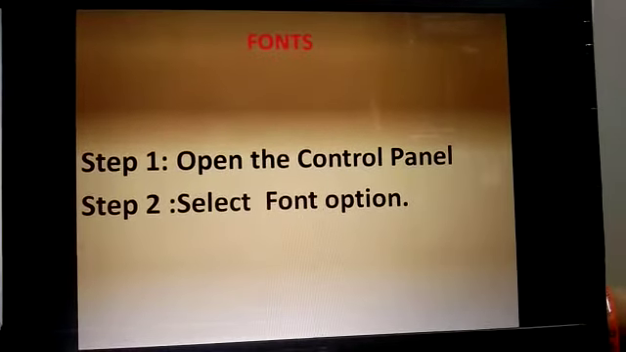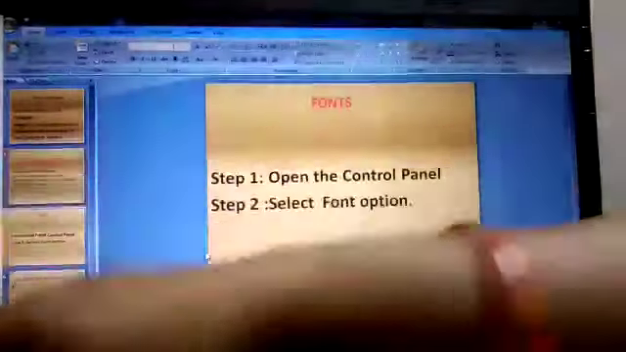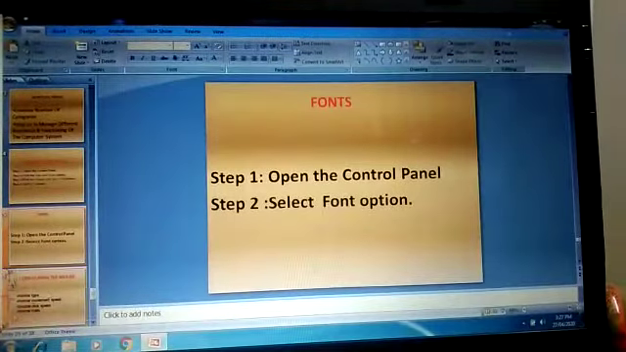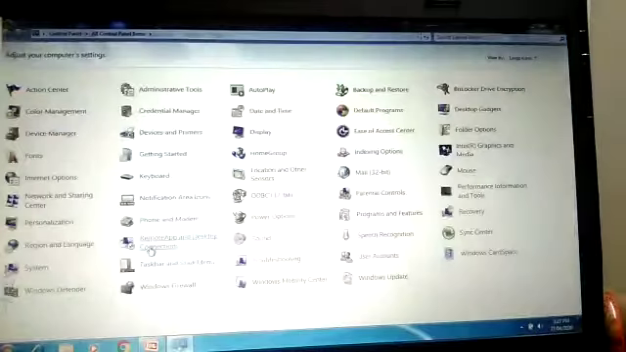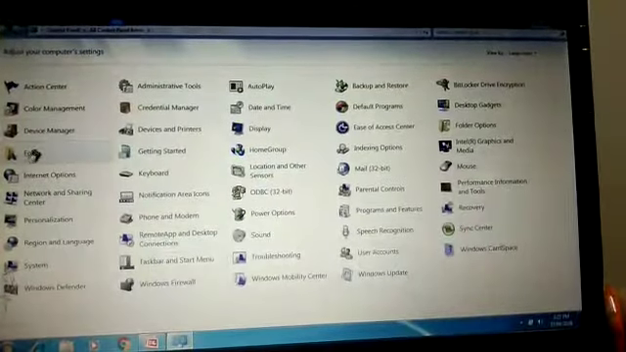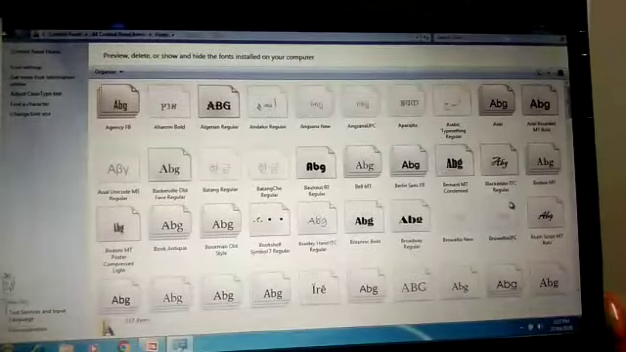Now font. If you want to make any changes in the font, again what you have to do? Again you have to go back to the control panel. Let me click on the start button. You got the control panel here? So select the font. Yes, got it. Just double click on the font.